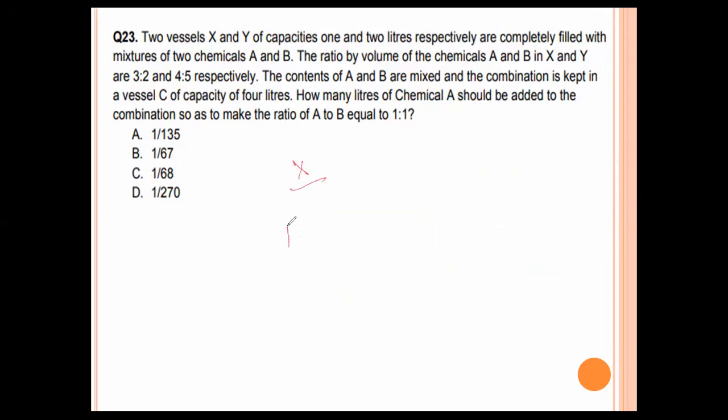In X, A is 3:2 means 3 out of 5. B is 2 out of 5. In Y, A is 4 by 9. B is 5 by 9. 4:5 means A is 1 liter means 3 by 5. B is 2 liters means 2 into 4 by 9. A is 2 by 5. B is 1 liter. A is 1 liter. B is 2 liters means 2 into 5 by 9.